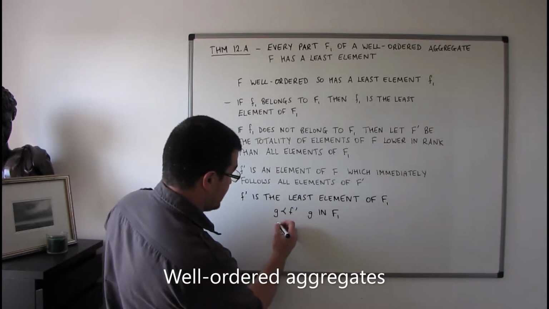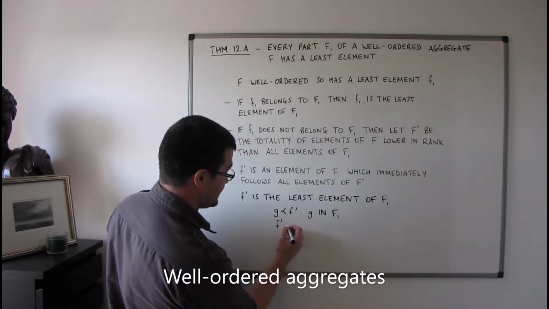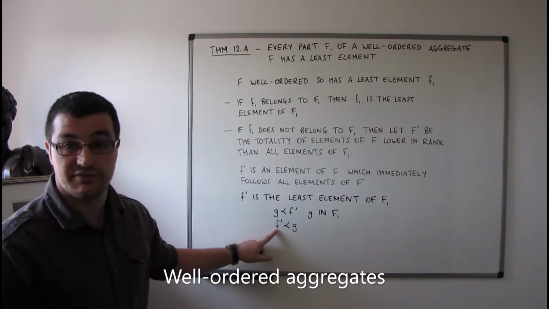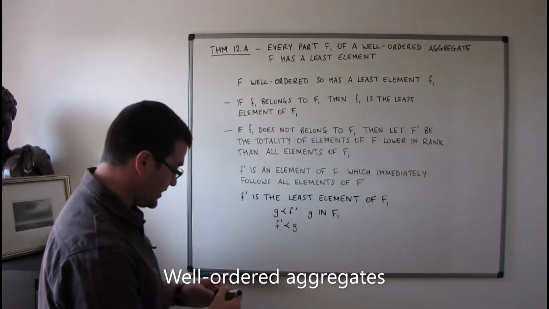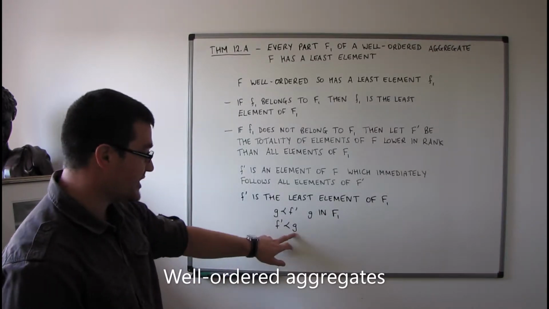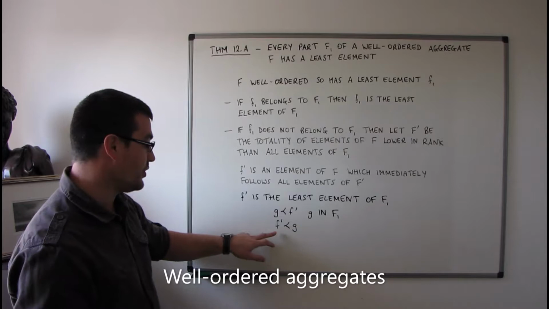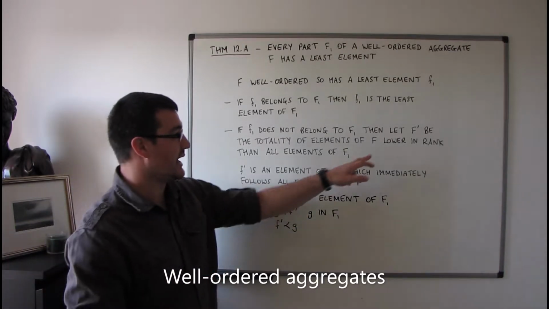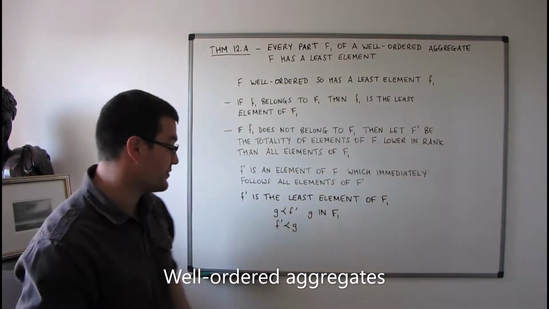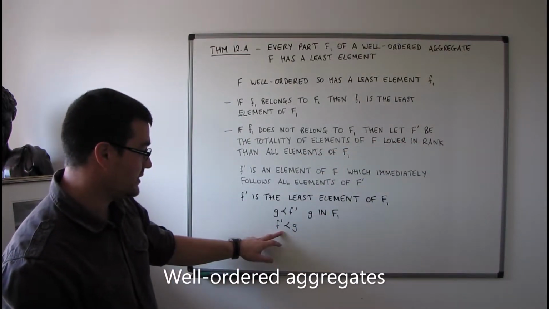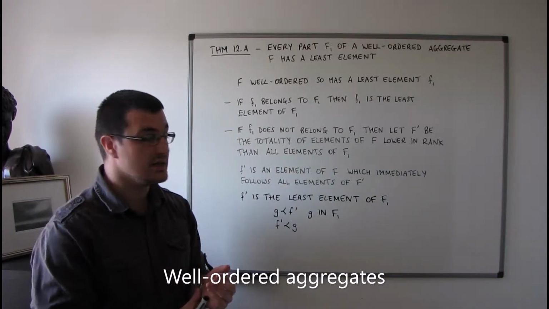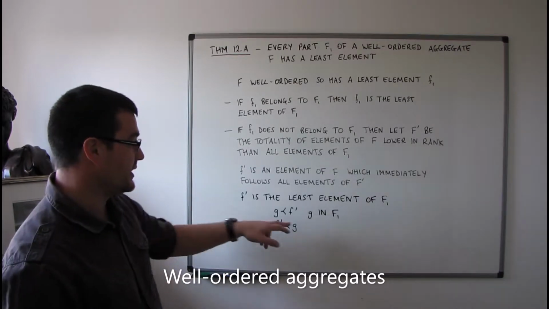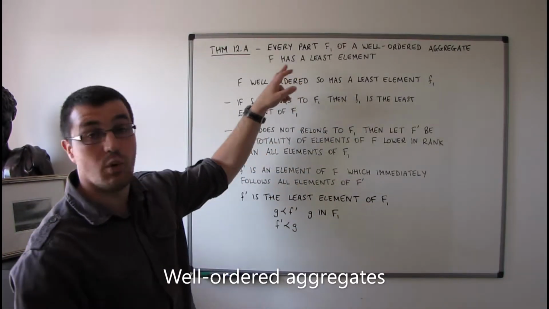On the other hand, it might be that we've got a G that actually follows F primed, and that G is actually the least element of F1. Well, that would mean then that F primed is actually in our part F primed here. Because remember that the part F primed is all of the elements of F that are lower in rank than all elements of the part F1.